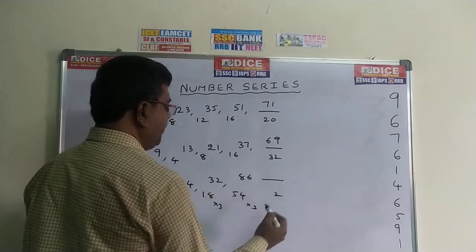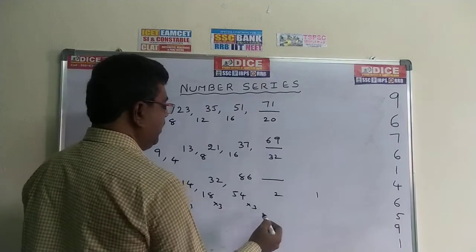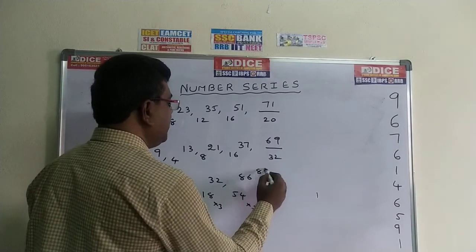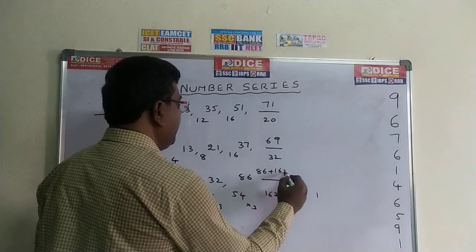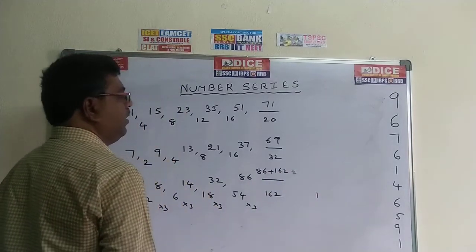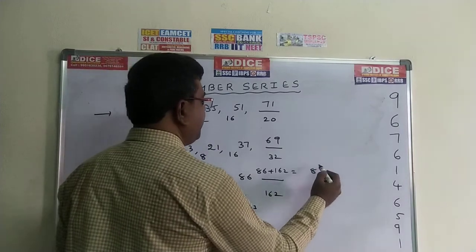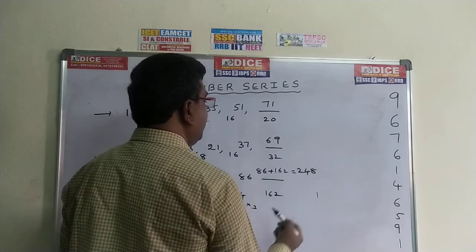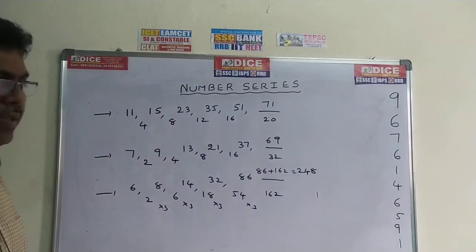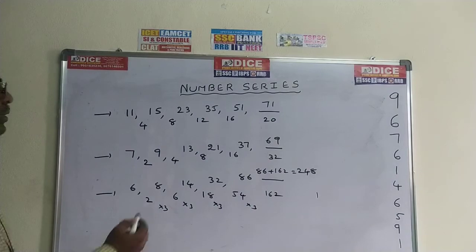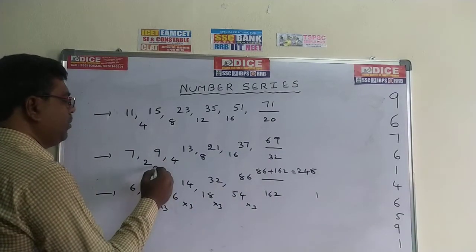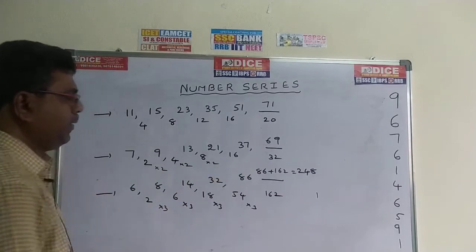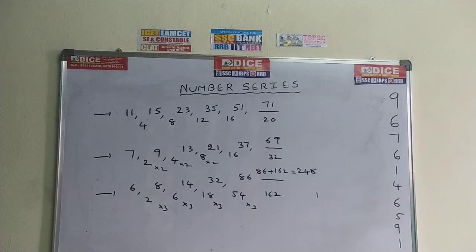4 3s are 12, 1 is there. 3 5s are 15 plus 1, 16. 162 we have to add. 86 plus 162. So 6 plus 2, 8. 8 plus 6, 14. 1 is there, 248. So the required answer is 248. Just note, in the above problem also it is nothing but 2 table, 2 into 2, 4. 4 into 2, 8. 8 into 2, 16 and so on. Write down, take 20 seconds and write down. We can go for the next problem.